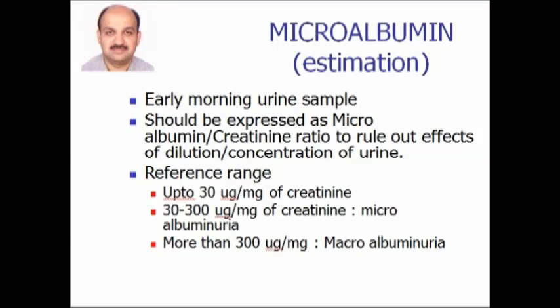The reference range for microalbumin is less than 30 microgram per milligram of creatinine in normal patients. If it is between 30 to 300, it is called microalbuminuria, and more than 300, it is called macroalbuminuria. Most diabetic patients will have microalbuminuria for several years before they present with cardiac symptoms.